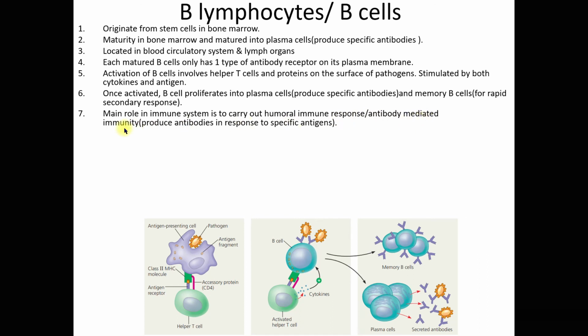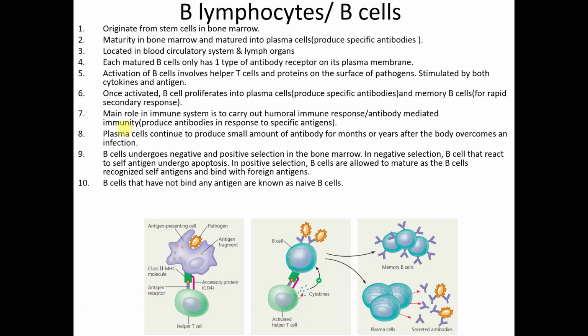Okay, now this humoral immune response or antibody-mediated immunity, right, what happens is that antibodies are produced by these B cells in response to specific antigens. Okay, B cells undergo negative and positive selection, macam T cell juga, right, in the bone marrow. So in negative selection, what happens? B cell that react to self-antigen undergo apoptosis. Bye-bye. In positive selection, the B cells are allowed to mature, right, in the bone marrow, because the B cells recognize the self-antigens and bind with the foreign antigens, right? B cells that have not bound any antigen are known as naive B cells or virgin B cells.